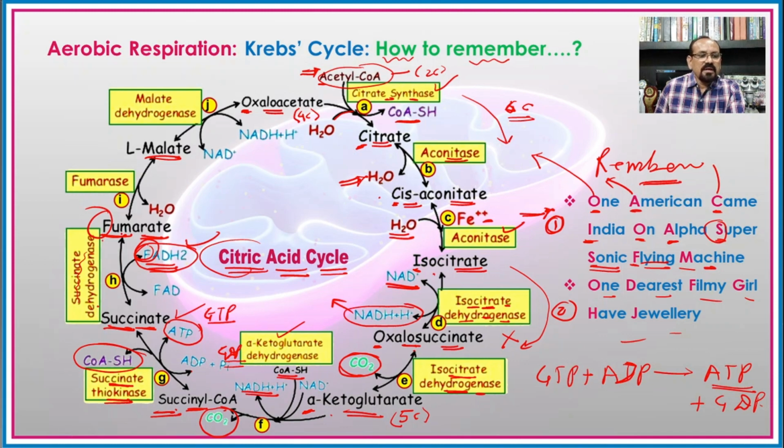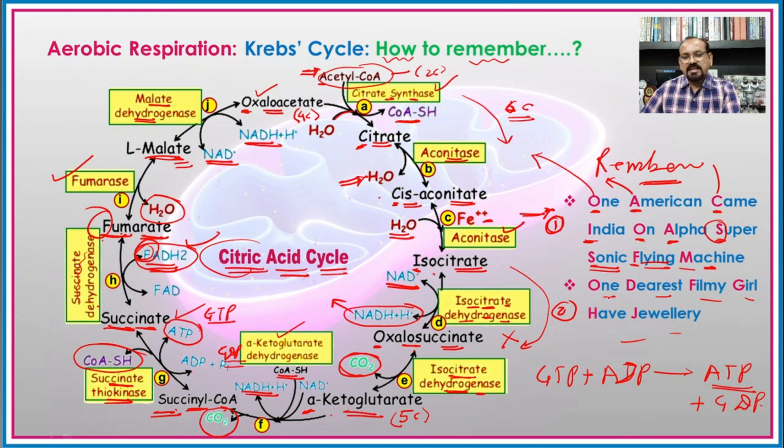And on hydration of the fumarate, here it will convert into the malic acid in presence of the enzyme fumarase. And lastly, the malic acid in presence of an enzyme malate dehydrogenase, again there is a reduction of NAD to NADH2 and there is a formation of oxaloacetic acid, which is again ready to react with the acetyl coenzyme A.